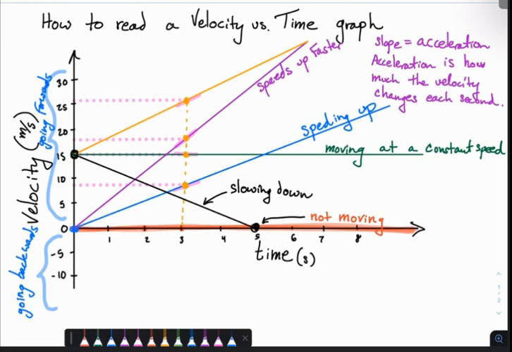All right, so that's what you need to know. The slope is the acceleration. How high it is is how fast it's going, and all of the rest of these: speeding up, slowing down, not moving, and moving at a constant velocity.